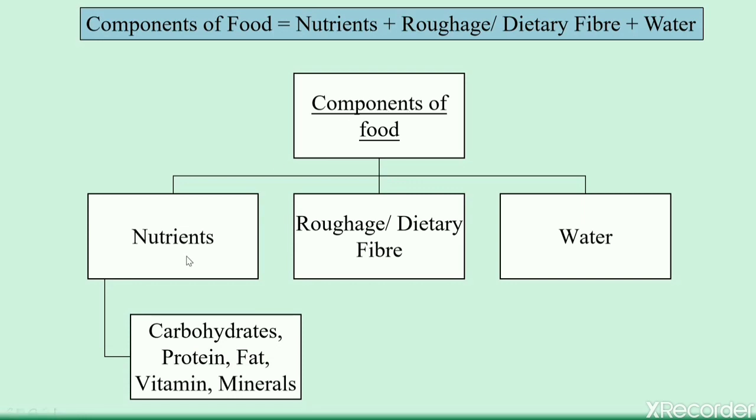Now we know that nutrients, dietary fiber and water are different components of food. We will now study about each of these components separately. First, we will study about nutrients, then we will study about dietary fiber and then we'll study about water. So let's first study about nutrients.